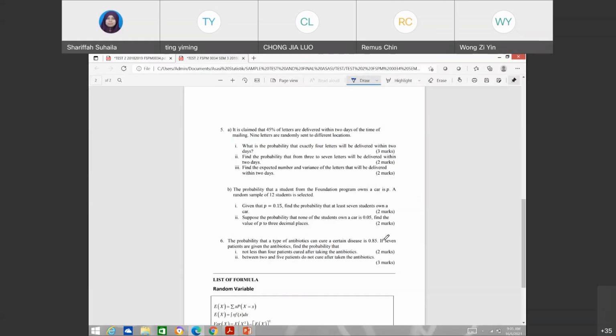It is a binomial distribution, bukan Poisson. Walaupun kita ada 45%, kamu jangan confuse, sebab we don't have the term, let's say, average number, tak ada. You have your n, you have your pi, so it should be your binomial distribution. Probability is 0.45. X is the number of letters that are delivered within 2 days of the time of mailing.